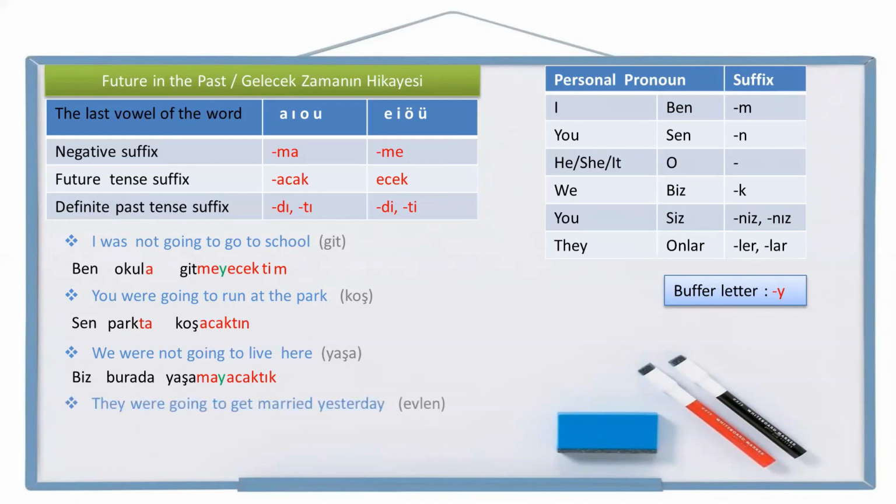And the last example. They were going to get married yesterday. Get married is evlen in Turkish. Let's write the personal pronoun they first. Onlar. When? Yesterday. Dün. Get married. Evlen. Going to get married. Evlenecek. Be careful. For the personal pronoun they, we are going to write the personal pronoun suffix now. And after that, we are going to add the definite past tense suffix di. Onlar dün evleneceklerdi. They were going to get married yesterday. Onlar dün evleneceklerdi.